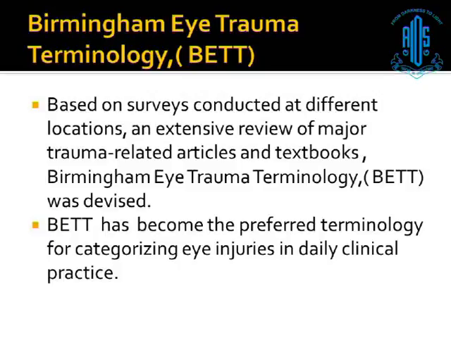Now we come to the most important, most valid and most widely used classification system, called the Birmingham Eye Trauma Terminology. It was based on a survey conducted at different locations and an extensive review of the major trauma-related articles and textbooks, so they came out with a standardized terminology called the Birmingham Eye Trauma Terminology. It has become the most preferred terminology for categorizing eye injuries in daily and clinical practice.